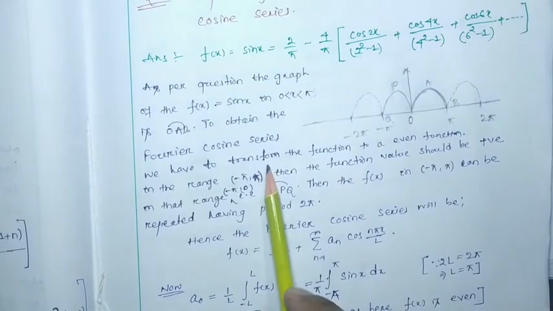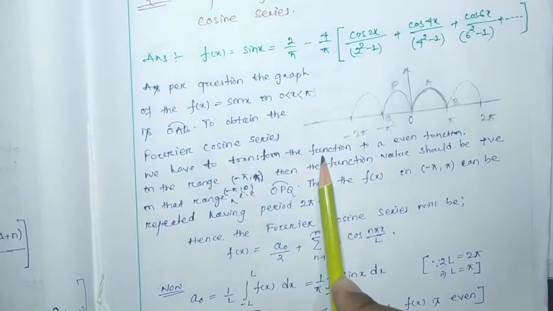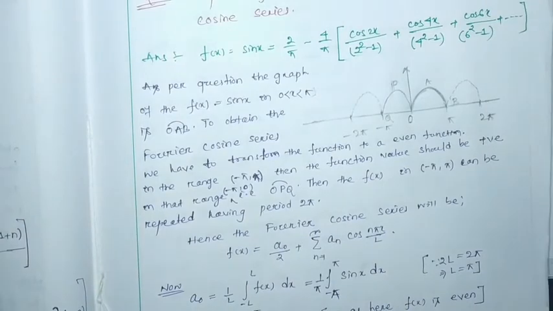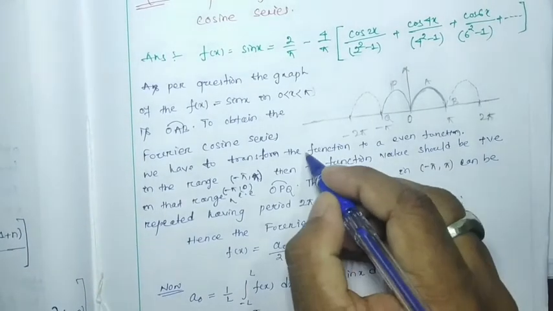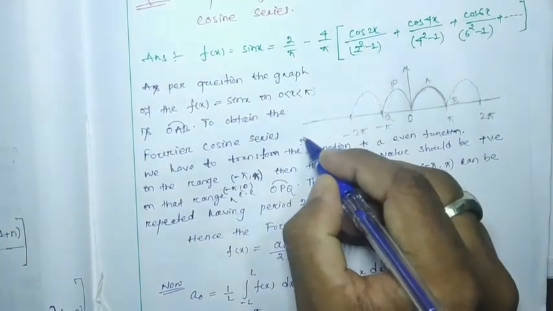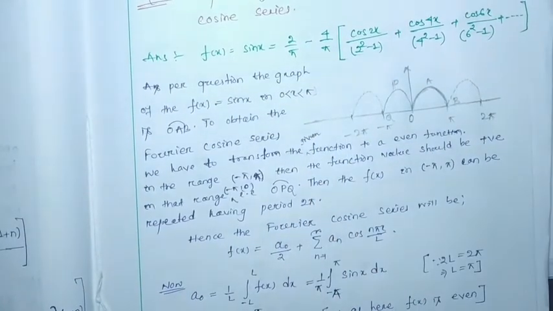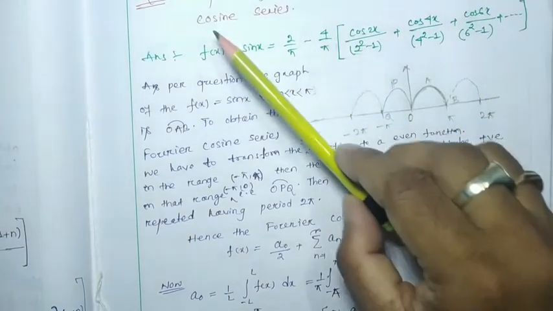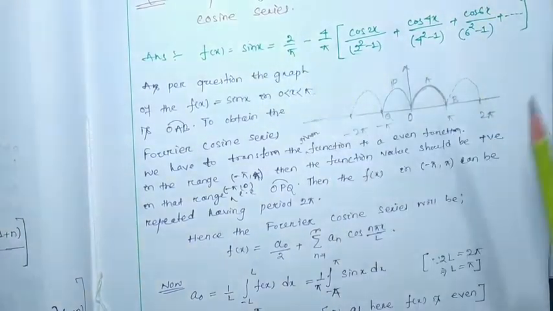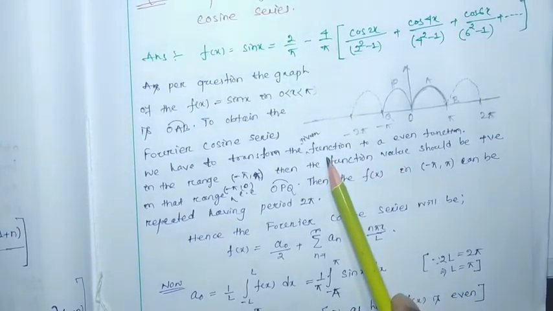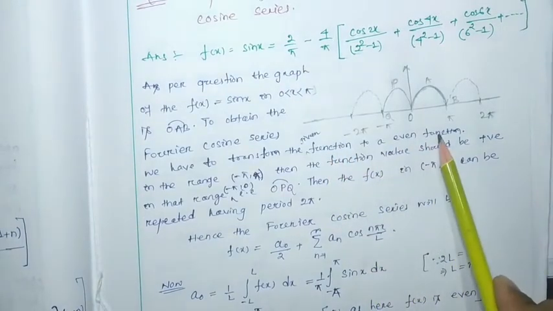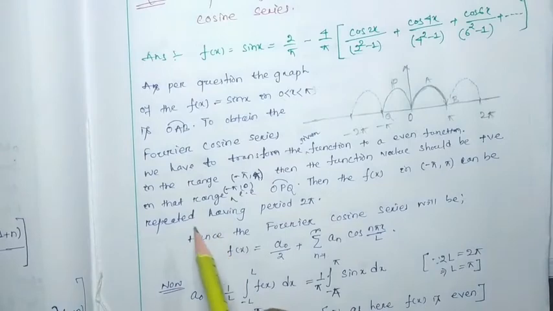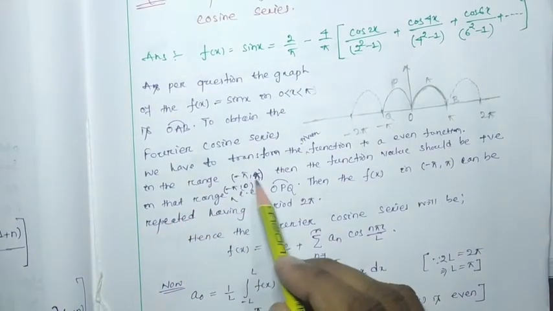To obtain the Fourier cosine series, whatever is asked in our question, we have to transform the given function. You just write: transform the given function to an even function, because the question asks for finding the cosine series. Even function in the range minus pi to pi.